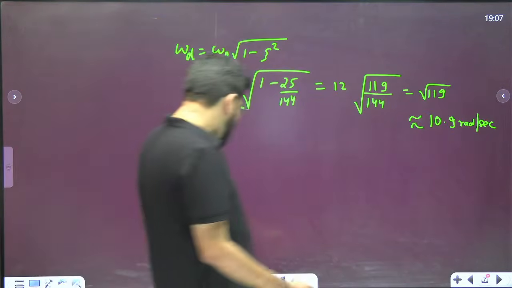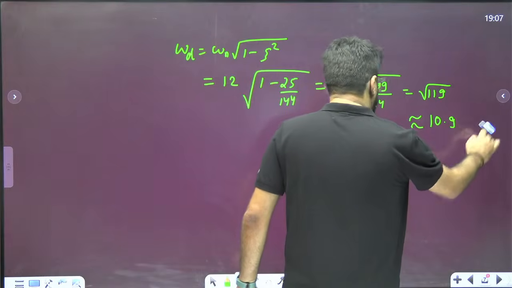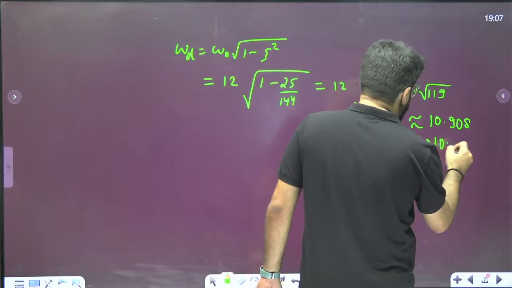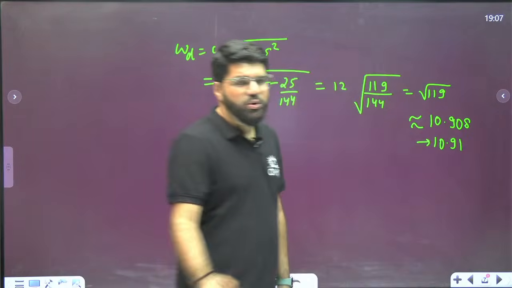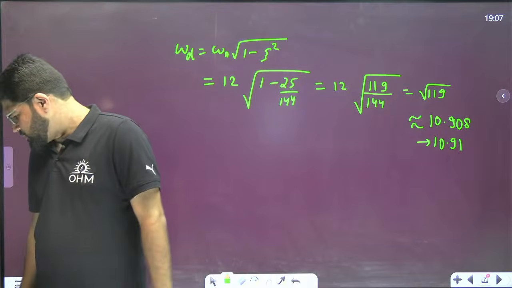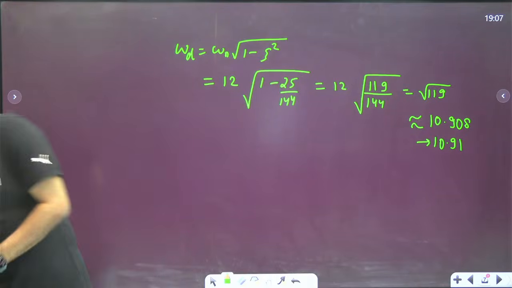Round off to 2 decimal places. So, I can then write down, taking all precautions here, we can approximate this to 10.91, since we got 10.908 now. Dharun, correct answer. Dharun also has the correct answer.